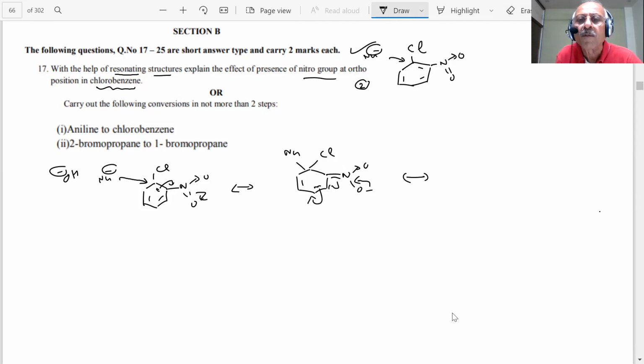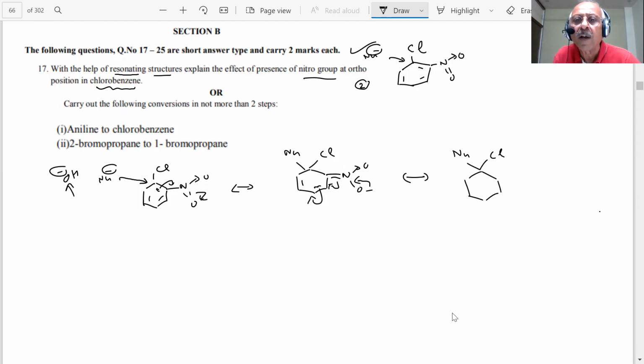The pi bond shifts, which means 2 electrons are shifting. This is a complete arrow shifting, not a half arrow. Fish arrow also we have shown. Then what will happen? Nu, here I've shown Nu could be this OH minus. This is still there, student.